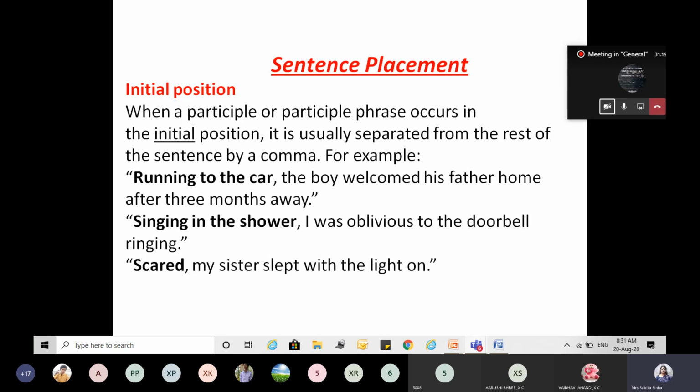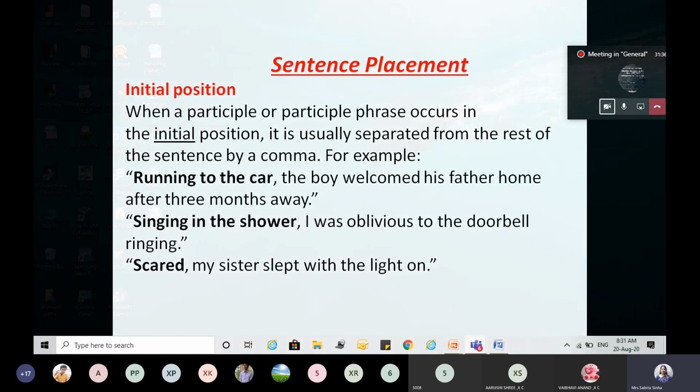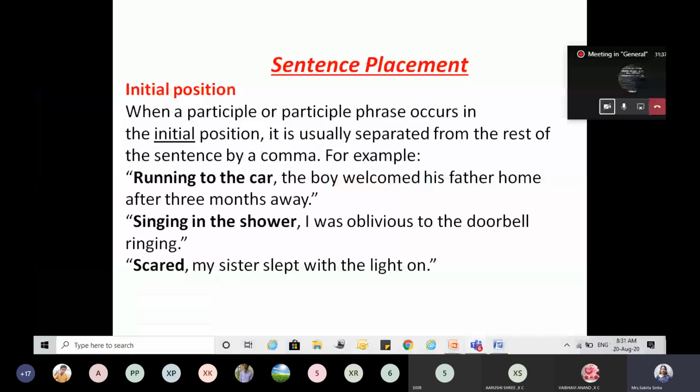When it is in the initial position, it is separated from the rest of the sentence by a comma. Clear? If it is in the initial position, you have to use the comma. Running to the car, the boy welcomed his father home after 3 months away. In the beginning, there is the participle phrase. Whenever we are using it, we have to separate it with a comma. Clear?